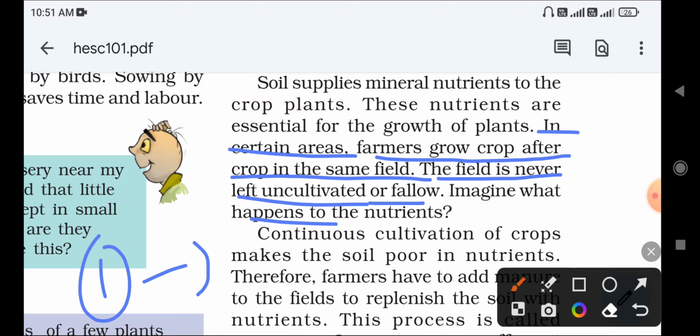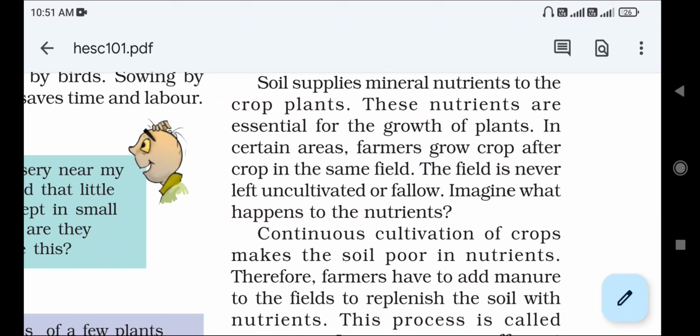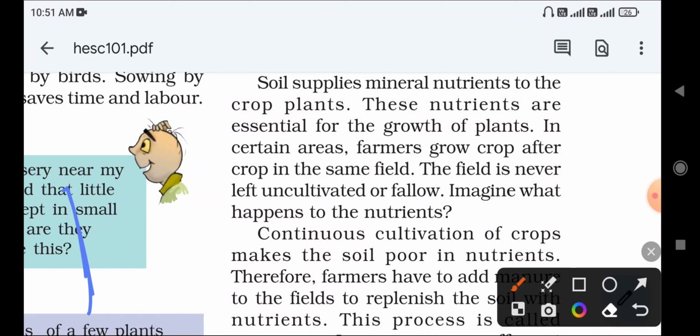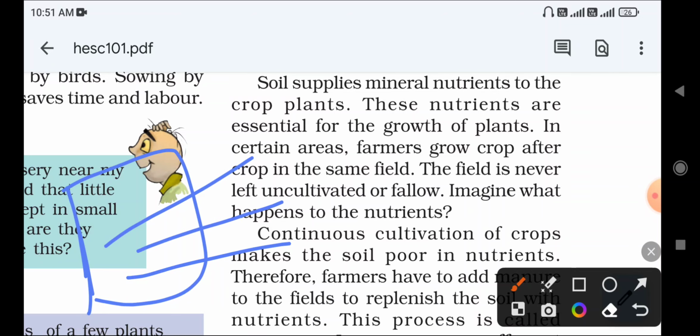Imagine what happens to the nutrients. If the field is continuously used, the nutrients are reduced, correct? So the next time the plant does not grow properly, because it does not gain the required amount of nutrients to grow. Simple example.